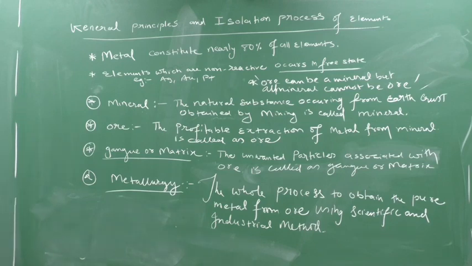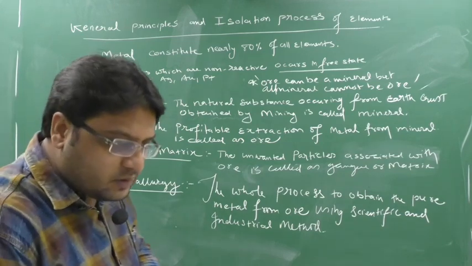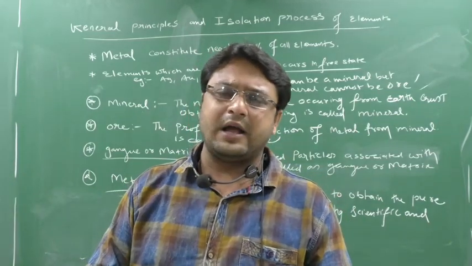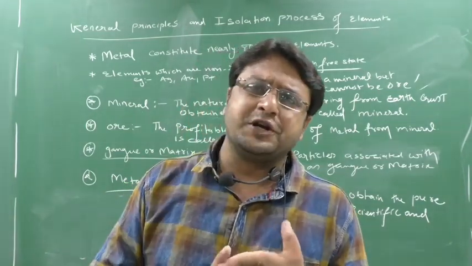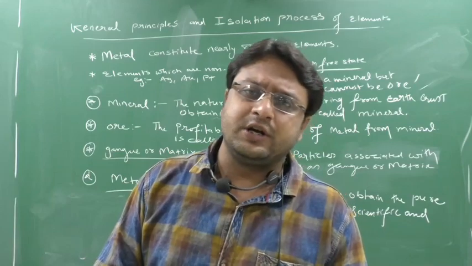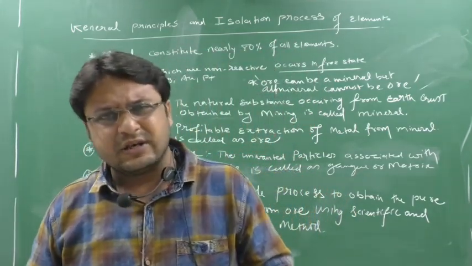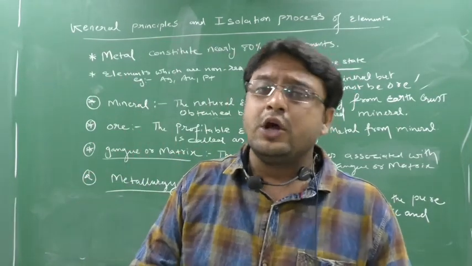In the next class, I will go into detail about the steps involved in metallurgy and how to remember them. I think you know these steps: the flotation process, magnetic separation, then one more, the leaching method. We have done all this in standard 10 also, so do not worry.